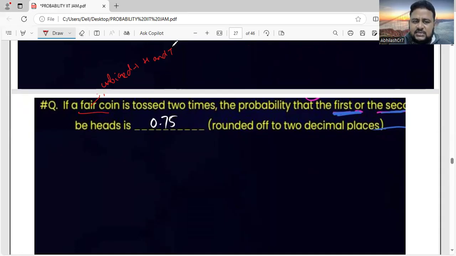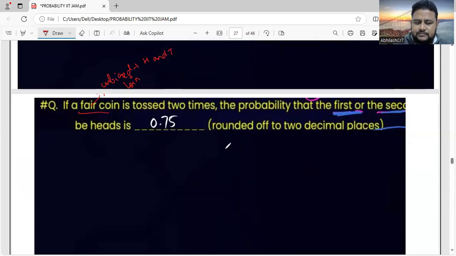One side is head, another side is tail. Fair coin means unbiased coin. If a fair coin is tossed 2 times, the probability that the first or the second be heads is... So, what is the event that is given?